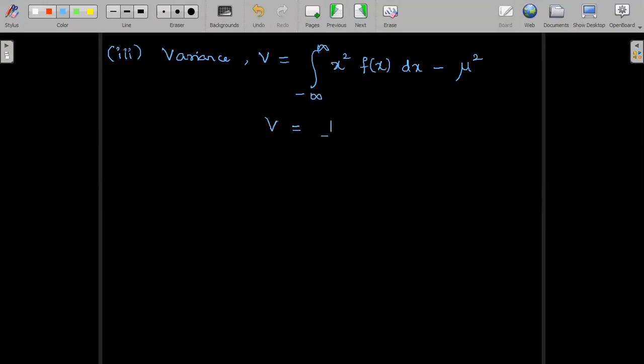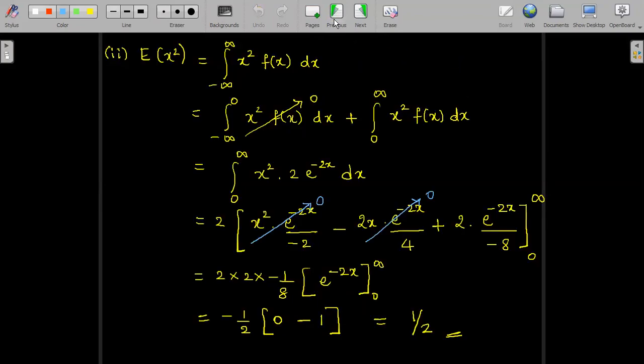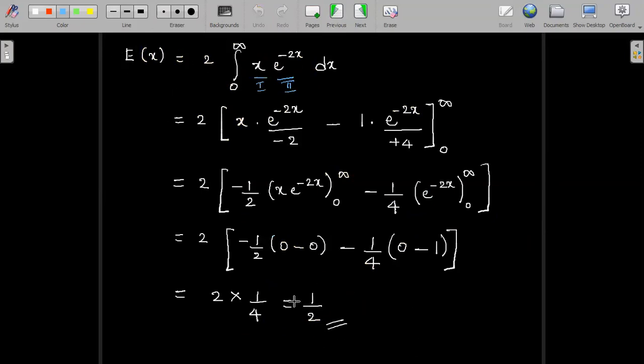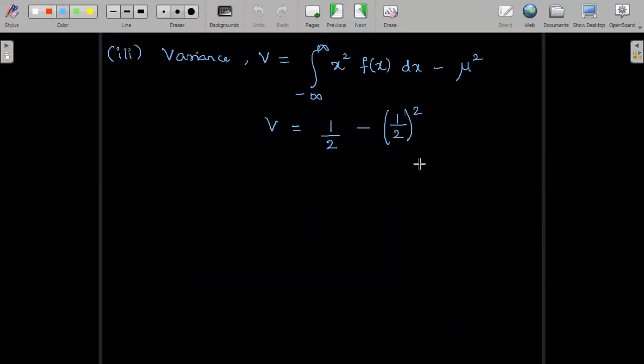So we can directly substitute this answer of the integral as 1 by 2, minus 1 by 2 the whole square. Mu is nothing but expectation of x. E of x is nothing but mu. Mu also we had obtained as 1 by 2. So it is 1 by 2 the whole square. So we have 1 by 2 minus 1 by 4, which gives us 1 by 2. I'm sorry, this is 1 by 4 for us. Half minus a quarter, so 1 by 4 for us.